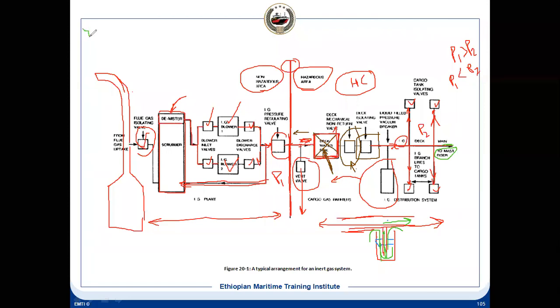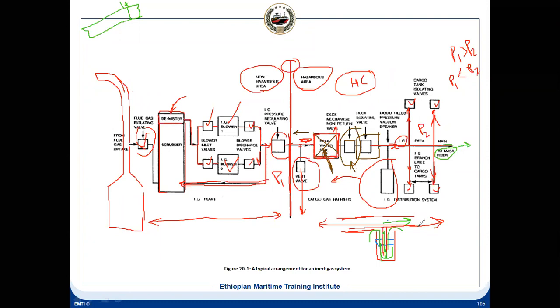Suppose we see a vessel like this, and we have the number of tanks, and you have seen the forward mast. This forward mast means there will be a mast riser. This other end, which is going to the forward, will have a mast. It will go up to the mast, and when you are loading, your tank is having the hydrocarbon gases and the IGs.